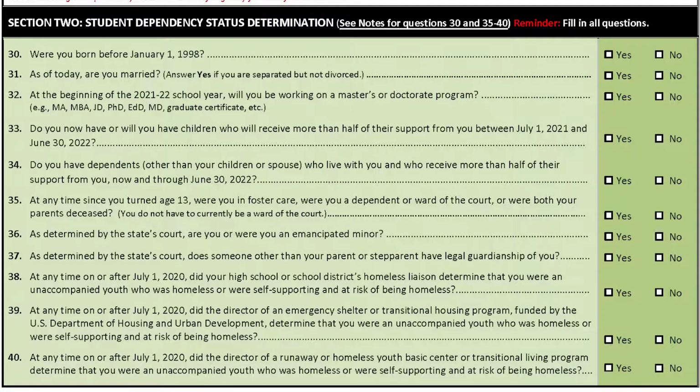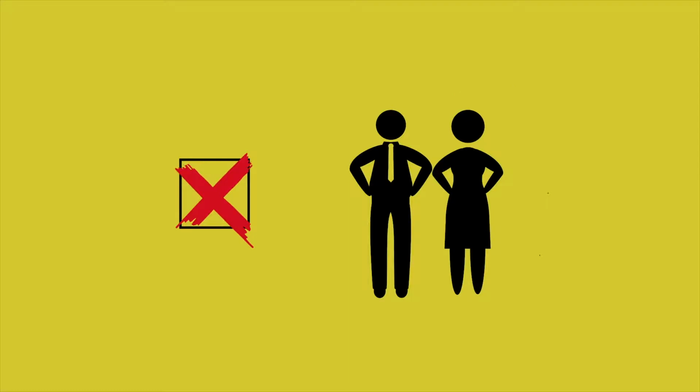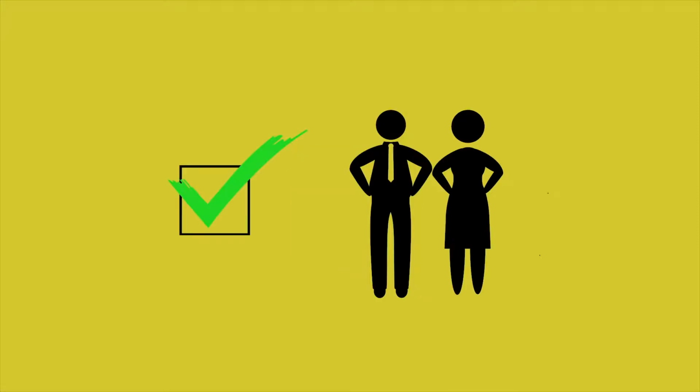You must mail a copy of your registration acknowledgement letter with your TASFA if you have received it from the Selective Service system. The next section, Step 2, is about student dependency. If you answer yes to any question in this section, you will not need to provide information about your parents. But if you answered no to all the questions in Step 2, you will need to provide parental information in Step 3, even if you don't live with your parents.